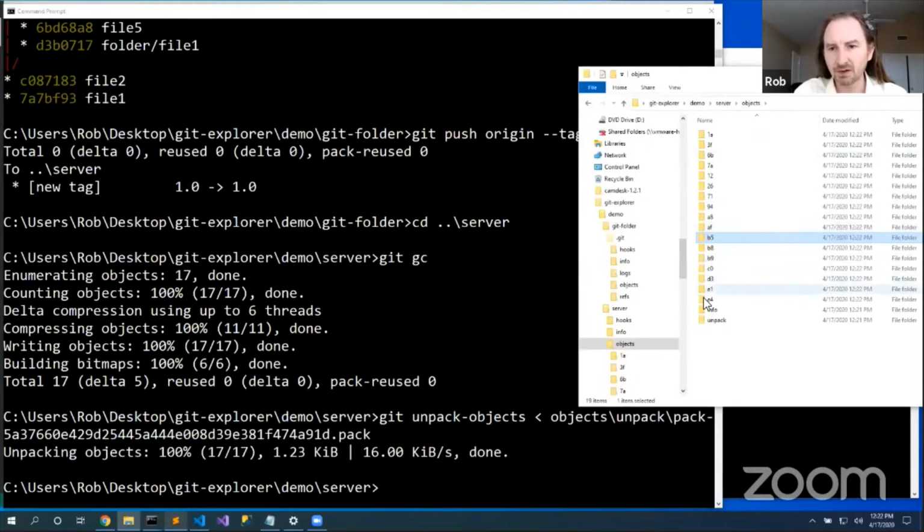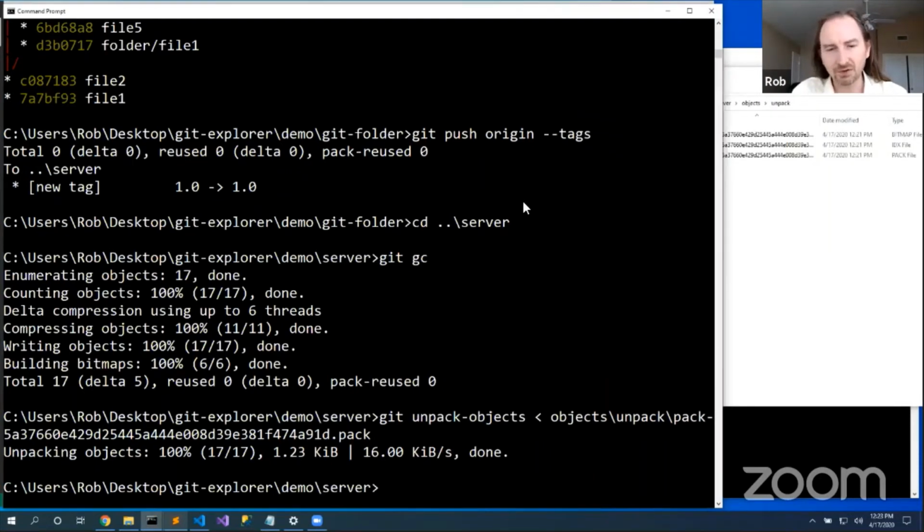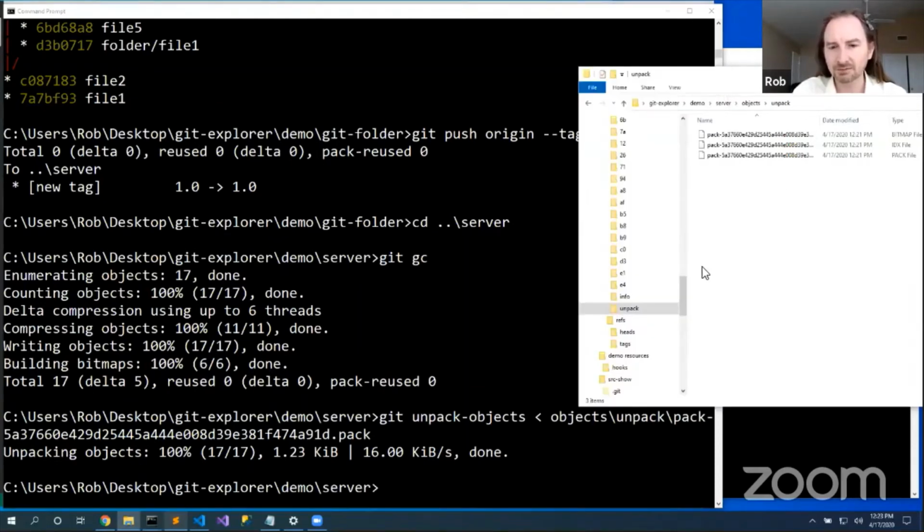So now we see all of the pieces. Now I've unpacked the objects. I haven't unpacked the references though. Those are still in this pack file, but yeah, the server still works correctly. But that's that pack file. It's a zlib compressed copy of all of those nodes that Git will unpack whenever it needs to, or just leave packed to save space.